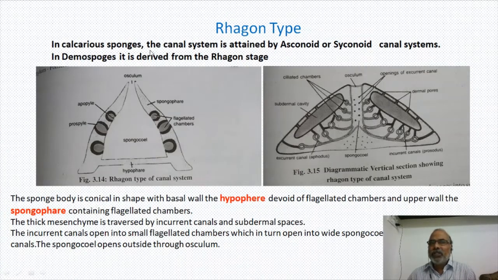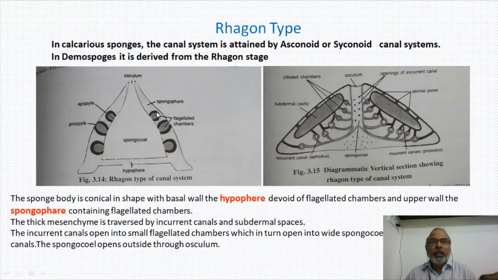In calcareous sponges, the canal system is attained by asconoid type or syconoid type. Either asconoid type or syconoid type, the Leucon type of canal system can be modified. But in demosponges, this Leucon type of canal system is derived from flagellated chambers developing from another source. Okay, so they are developing from a larval stage. That larva is called Rhagon. Hence, this type of canal system is known as the Rhagon type of canal system.